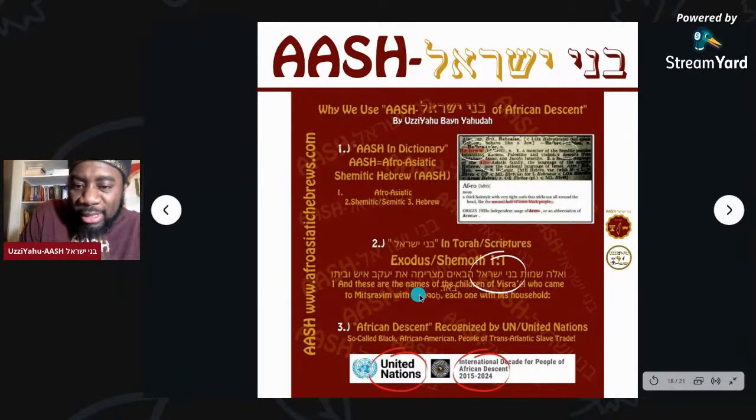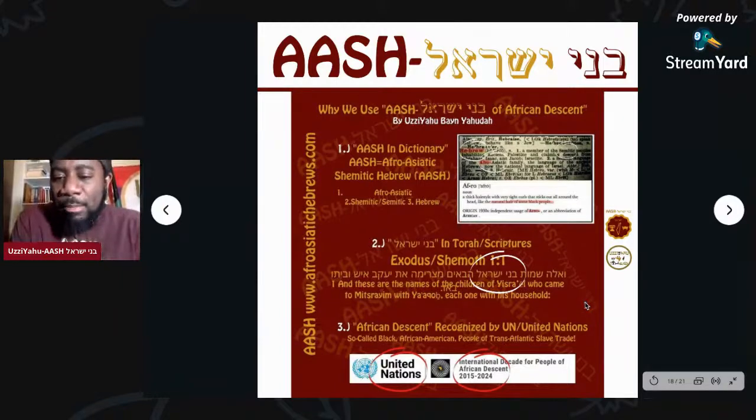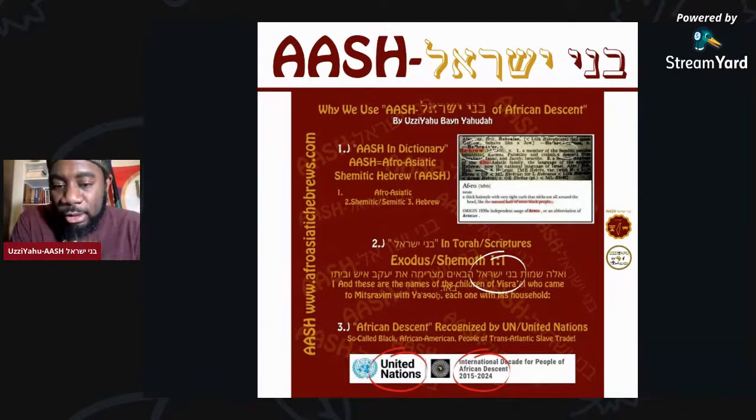"And these are the names of the children of Yisrael who came to Mitzrayim with Yaakov, each one with his household." So you see Bnei Yisrael, it's right there. And then African descent is recognized by the United Nations: the so-called blacks, African Americans, people of the transatlantic slave trade. So our total official name would be AASH-Beni Israel of African descent.